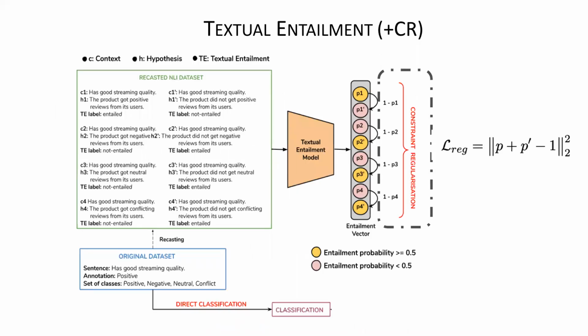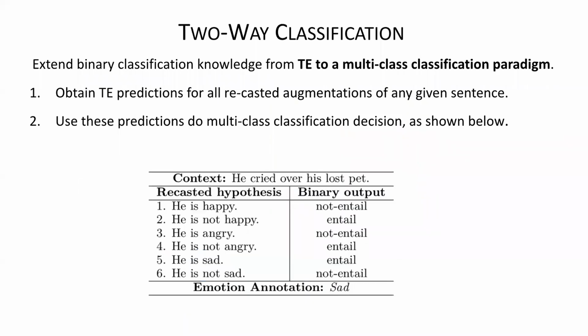So we did this prediction both without and with consistency regularization, and we got improvement when we used consistency regularization, both in consistency as well as entailment. Then, as I told you, you can do a two-step classification, which is explained in more detail here. So you can see this: he cried over his lost pet. Now if there are three labels, sad, angry, and happy, you can have six pairs, and you can have the following prediction, for example, by a model. Now you can use this prediction to determine, without even knowing the actual label, that the label given by the model is sad. So we can basically use the textual entailment output as a prediction for the original classification label.